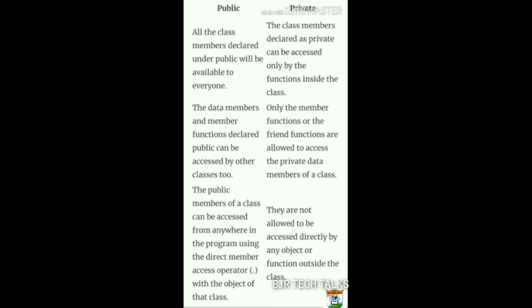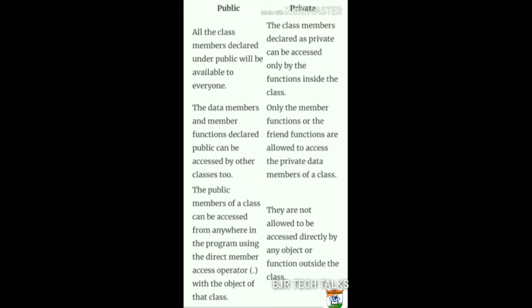The difference between public and private keyword is, if we use the public keyword, all class members declared under public will be available to everyone. The data members and member functions declared public can be accessed by other classes too. The public members of a class can be accessed from anywhere in the program using the direct member access operator dot with an object of that class.